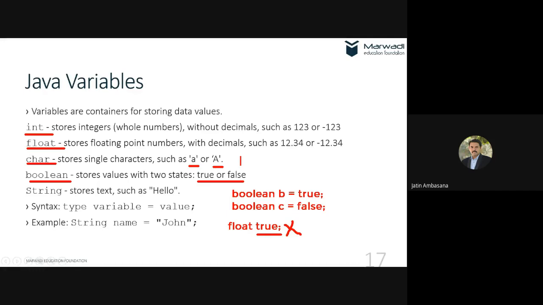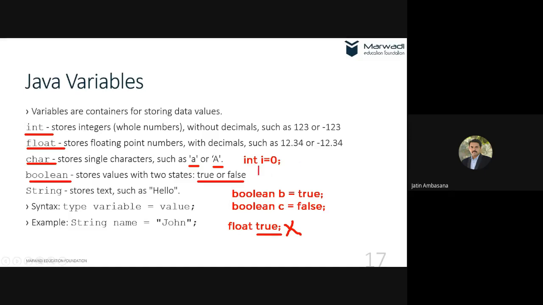I just now told you that Java is a strictly typed language, right? In C language you could have used something like this: if I is equal to 0, that 0 means a false value, and non-zero values are considered true.